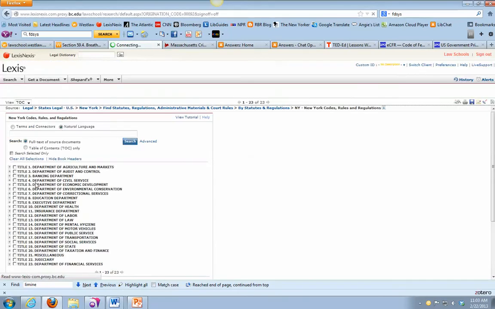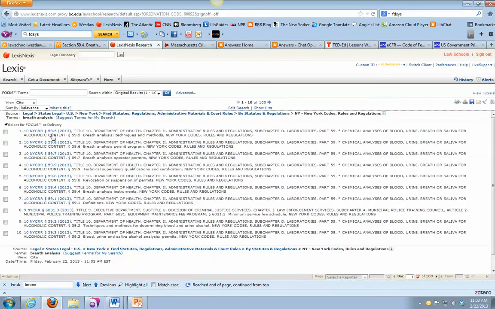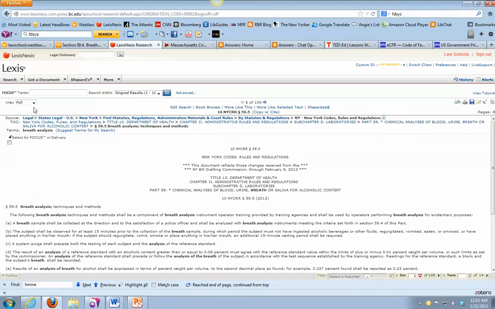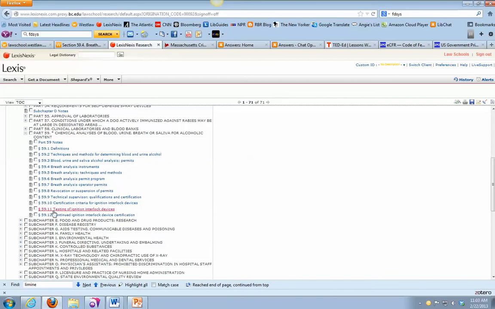Okay, so same thing, you could click in. You could browse the Department of Health regs. You could run a natural language search. We'll do breath analysis this time. And it will lead you to the same part of the code, right? Title 10, New York Code Rules Regulations, Section 59. And always on Lexis, just keep in mind on the top left, you can go back to your table of contents view and get a more detailed table of contents view for that part.